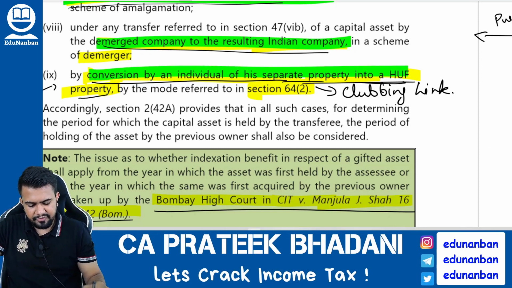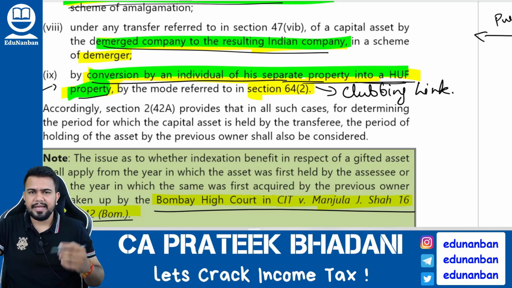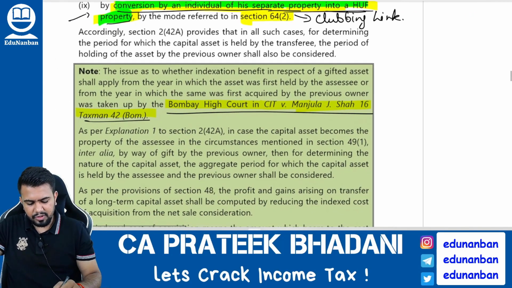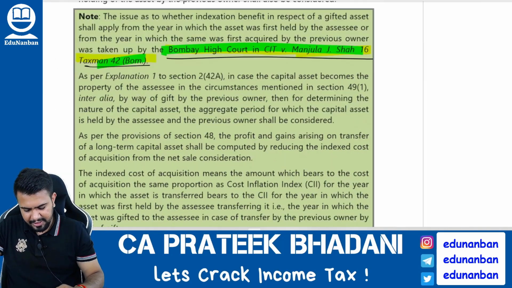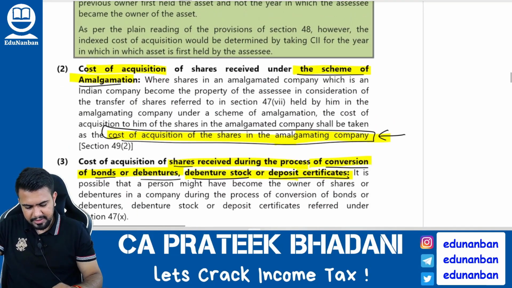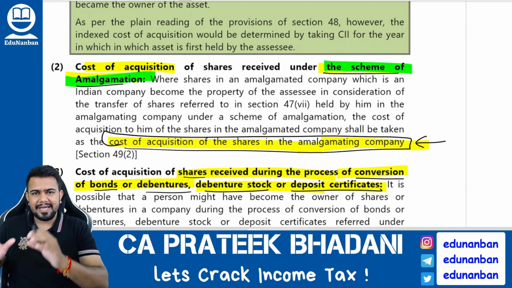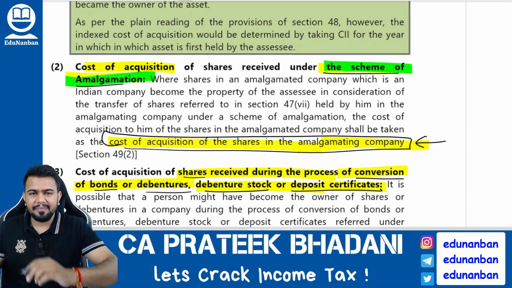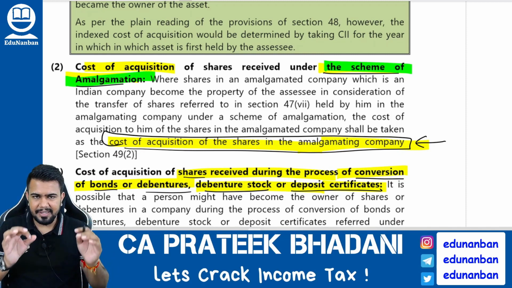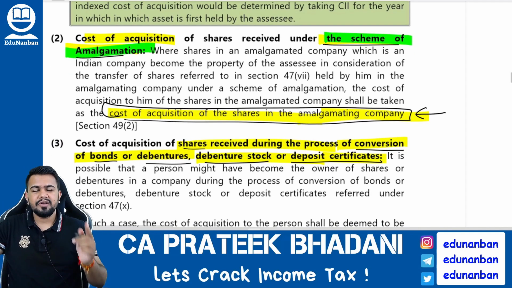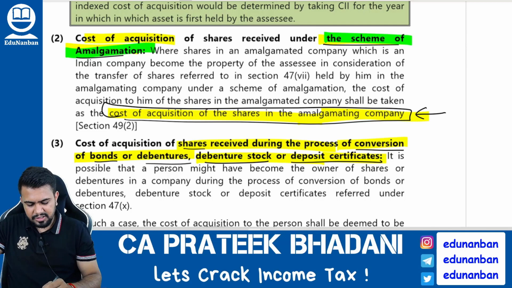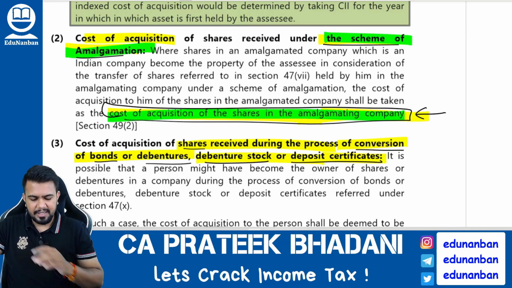Conversion of an individual's separate property to HUF property. Then I told you about the Manjula Jesha case. Now let us see the next case. Listen here. In the scheme of amalgamation, when the old shares, that is the shares of the amalgamating company, are converted into shares of the amalgamated company, then the cost of acquisition will be the cost of acquisition of the old shares. That is the cost of acquisition in the shares of the amalgamating company.